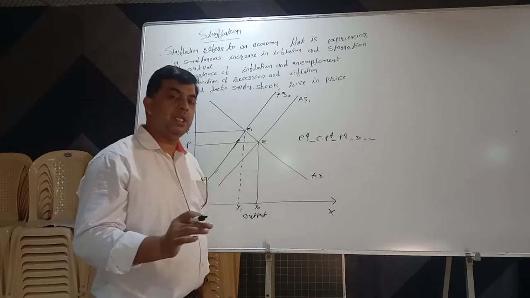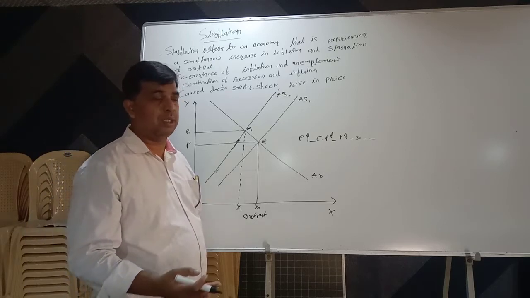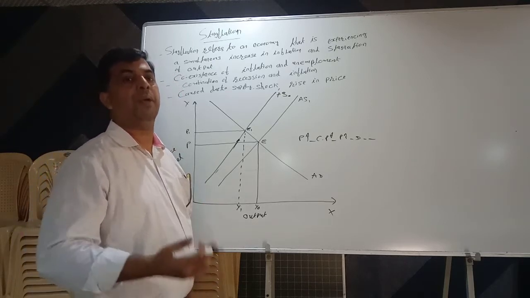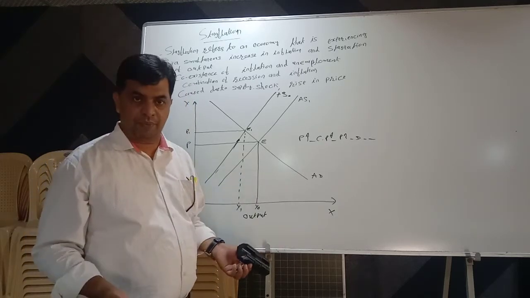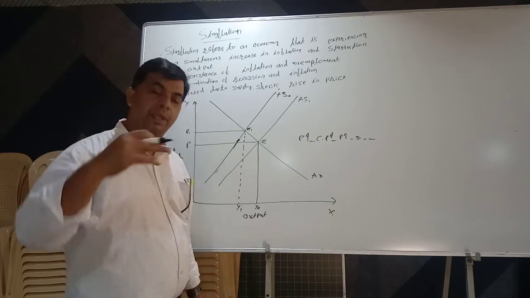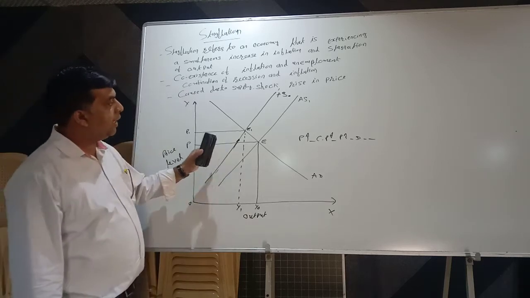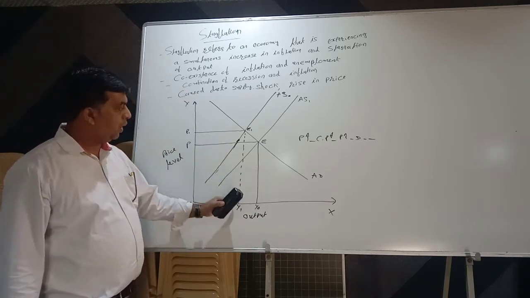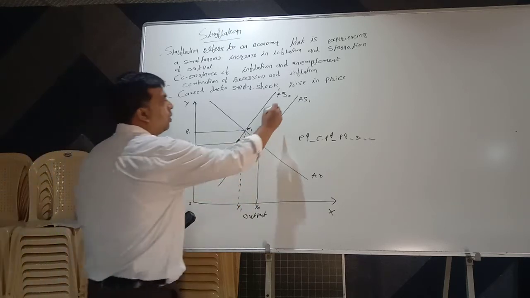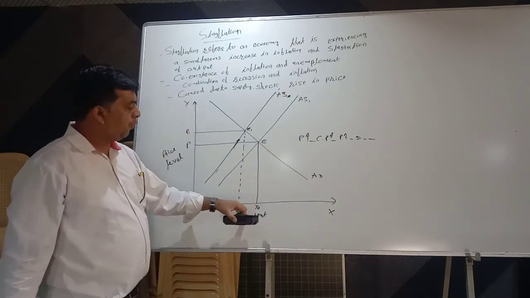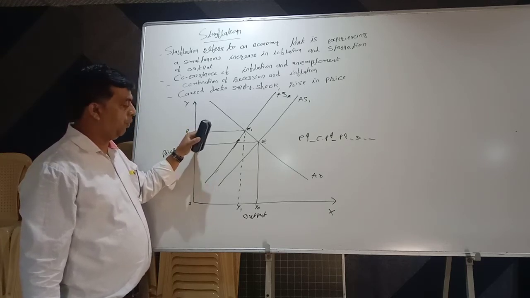When oil prices, oil products or any other products increase, obviously from the producer's point of view the cost of production increases, and due to the increase in cost of production the price level rises. Due to the rise in price, demand falls, and at the same time supply also falls, and when supply falls, the aggregate supply curve shifts to the left. So we have drawn a new supply curve, AS1 to AS2, and output falls from OY0 to OY1. On the other hand, price level rises from OP to OP1.